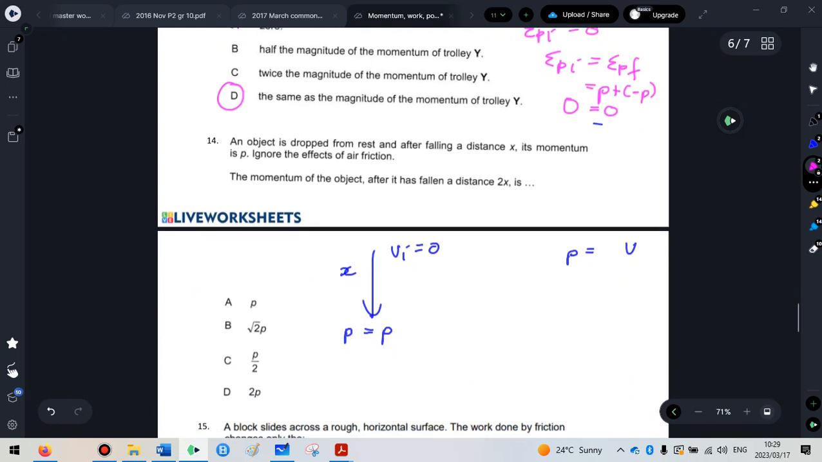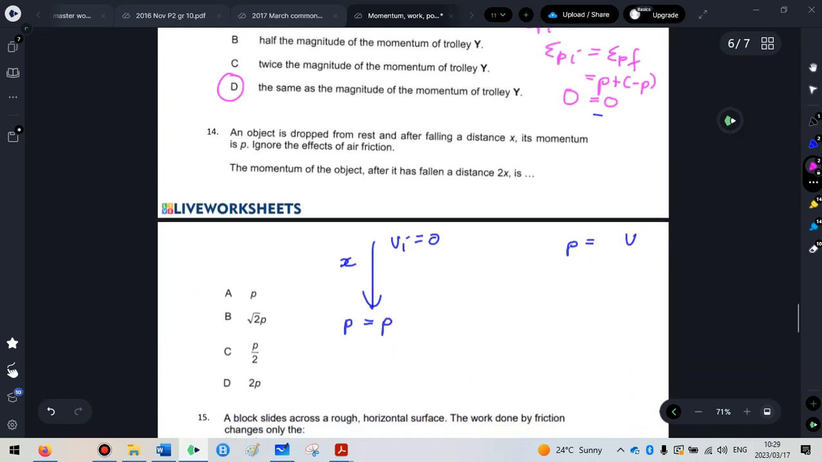Then question 14 says an object is dropped from rest. After falling a distance x, it has a momentum of p, ignore air friction. The momentum of the object after it's fallen a distance 2x is, and then they give you options. So we're looking at momentum, we're looking at distance.